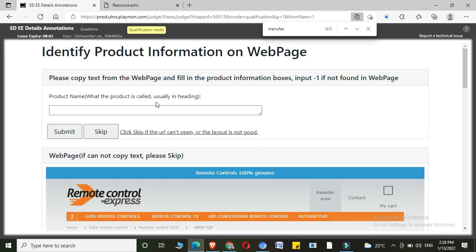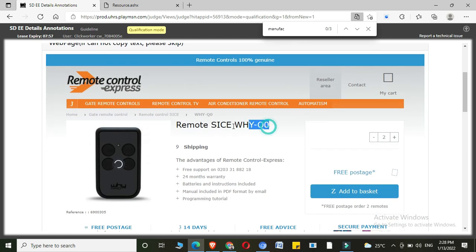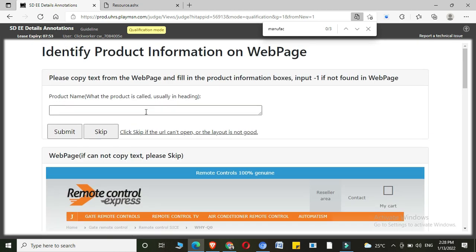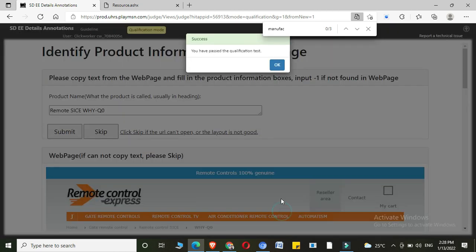Oh, the product is called usually in heading. It was a very simple one, so this was the name of the product. So I'll just paste it over here. Hit submit. It was correct. You have passed the qualification test. Congratulations to me.